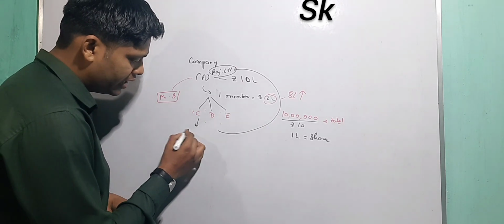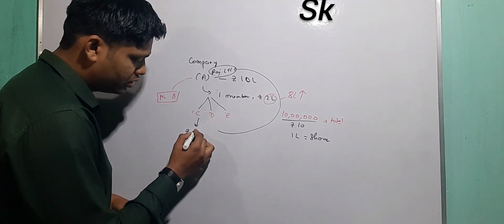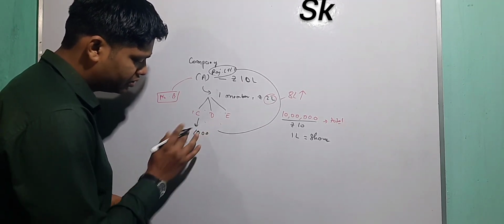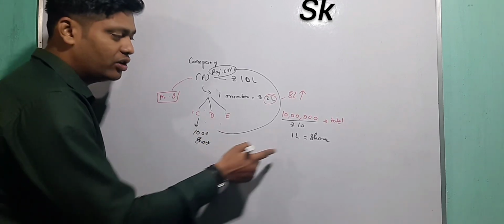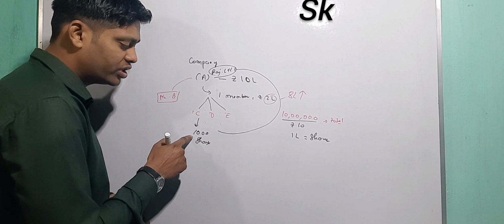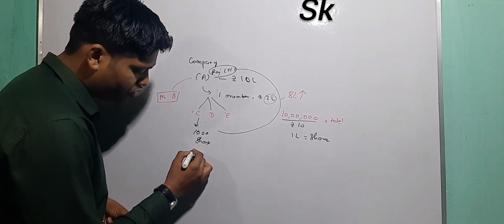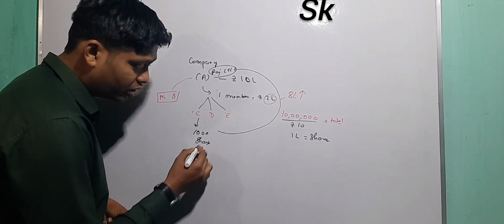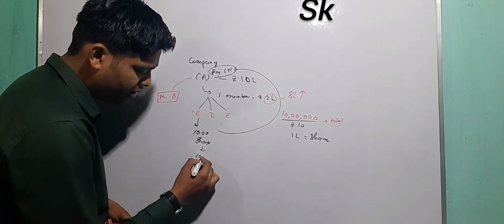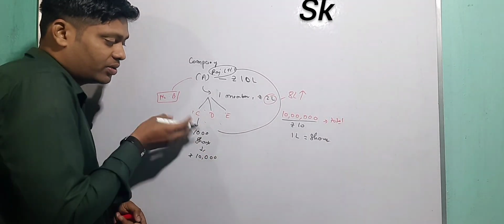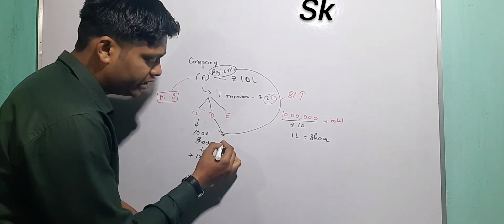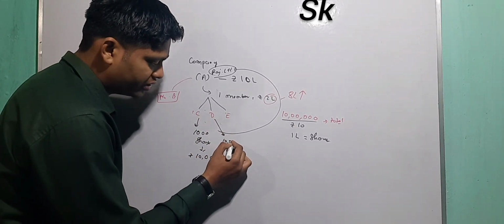I need 1000 shares. The value of one share is rupees 10, so 1000 into 10, he is going to pay 10,000. Okay, done. He got 10,000 from this person.